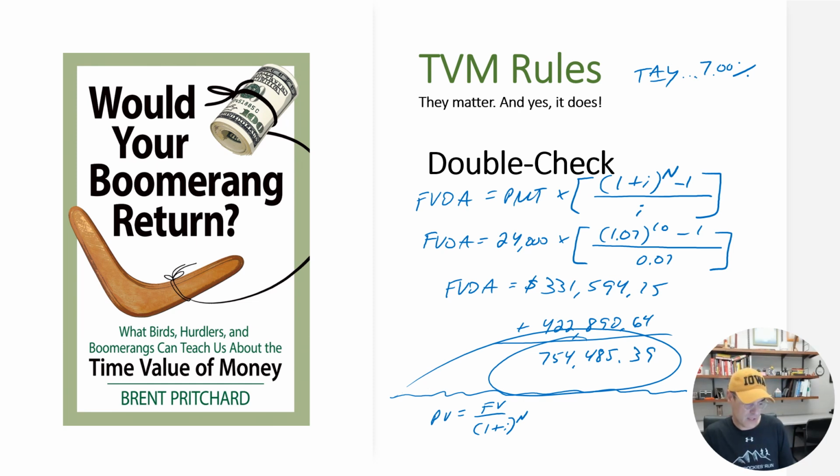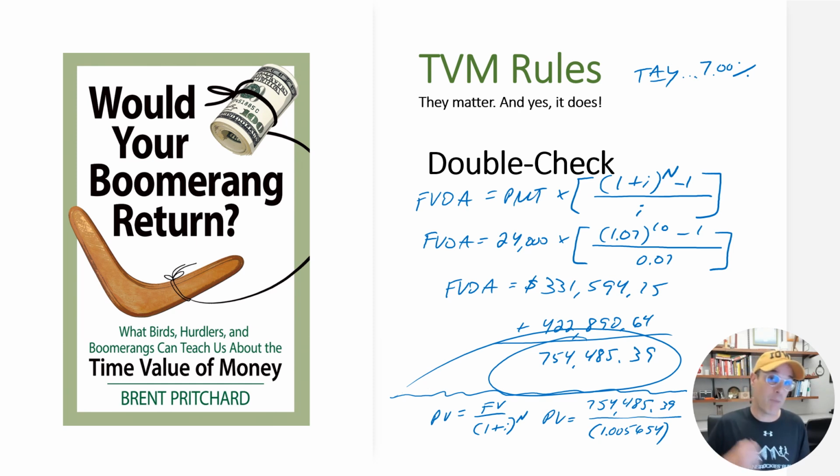So here we have present value equals 754,485.39 over 1.005654. Now that's a true monthly investment yield, and we want to discount these monies back one period in time, and that's where uppercase N takes the value of 1.